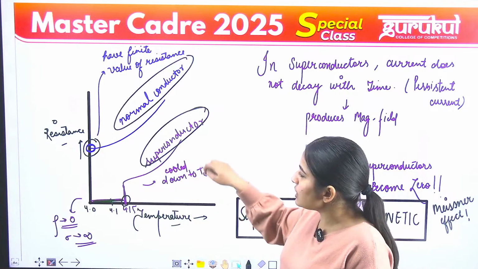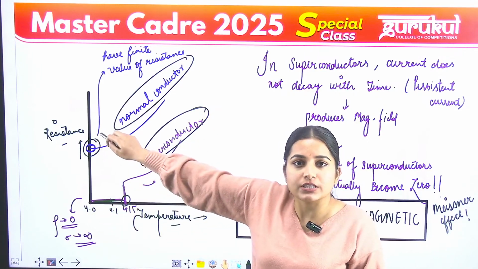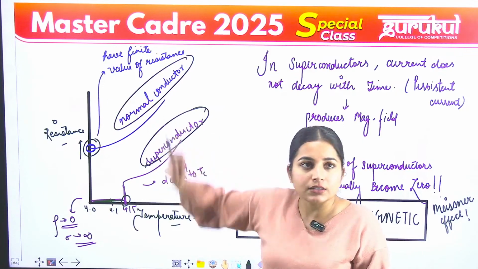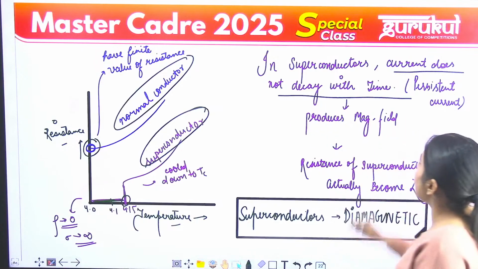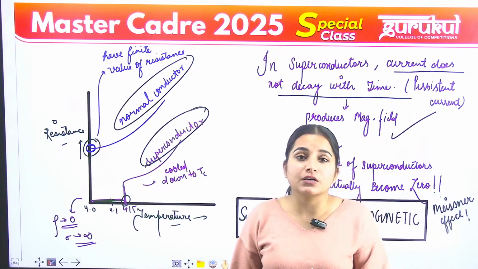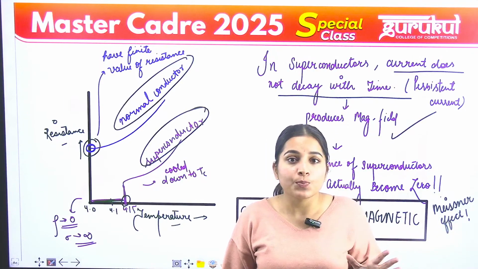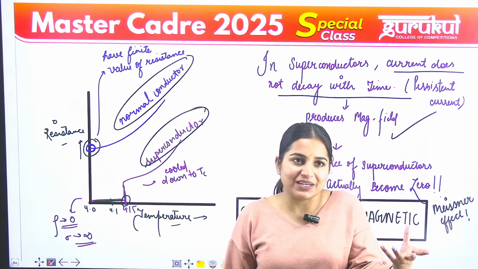When we cool down to Tc, superconductors lose their resistance totally, but there is some finite value of resistance for normal conductors. So you should remember that in superconductors, current does not decay with time and it produces a magnetic field, which shows that the resistance of a superconductor is truly zero. And superconductors are diamagnetic materials.